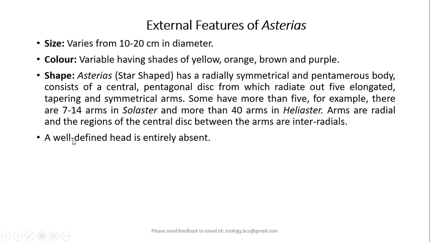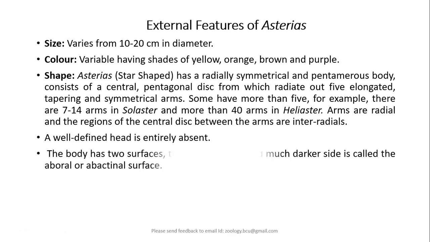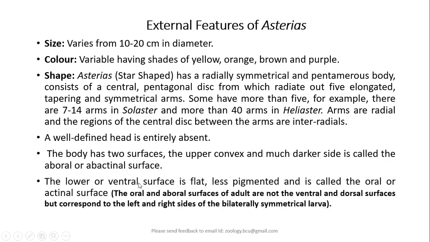All these sea stars lack a well-defined head. Head is totally absent, and the body has two distinct surfaces, the upper convex and much darker colored body surface, which is called the aboral surface or abactinal surface, whereas the lower or ventral surface is flat, which is less pigmented and is called the oral or actinal surface.